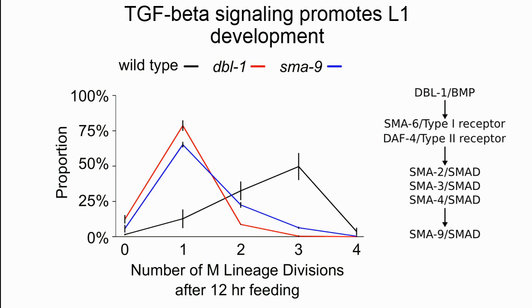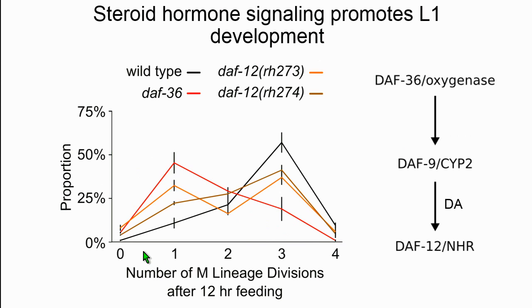So as you can see here, in wild-type worms, most of the worms have 2 or 3 M cell lineage divisions at this time point. But the TGF-beta mutants have significantly fewer divisions, mostly around 1. Then looking at the steroid hormone signaling mutants, the effect's not quite as strong as for the TGF-beta mutants, but there's still a significant shift with the curves shifting to the left and growing significantly slower than wild type.